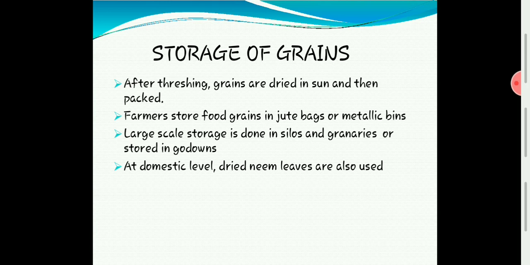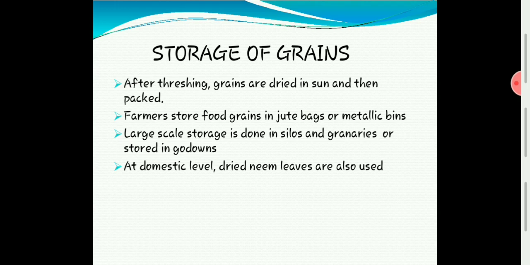Next is, large scale storage is done in silos and granaries or stored in godowns. If you want to store on a large scale, especially the Food Federation, the government will store the food grains for further use or for distribution to the states.